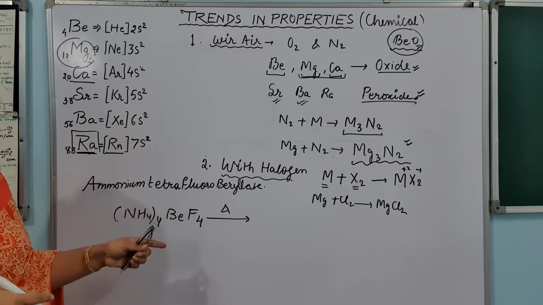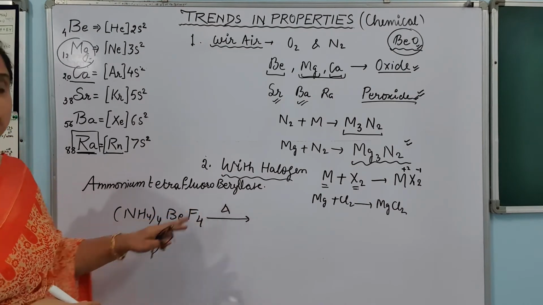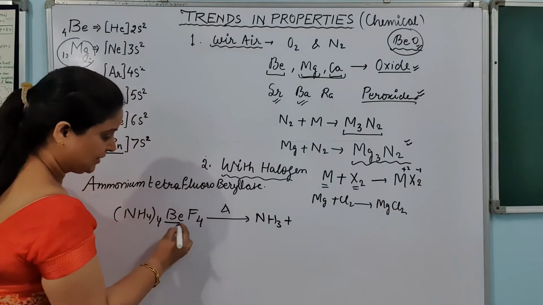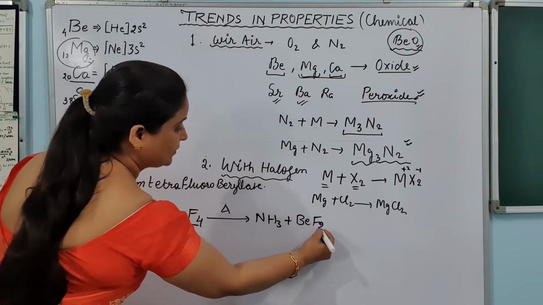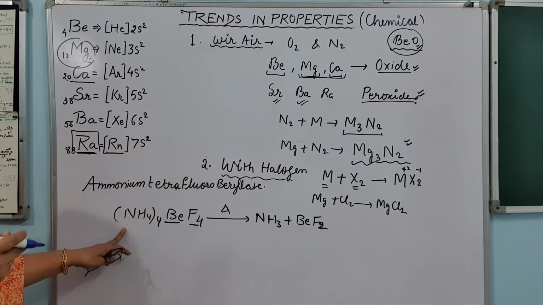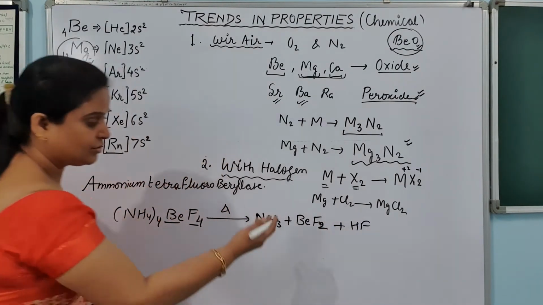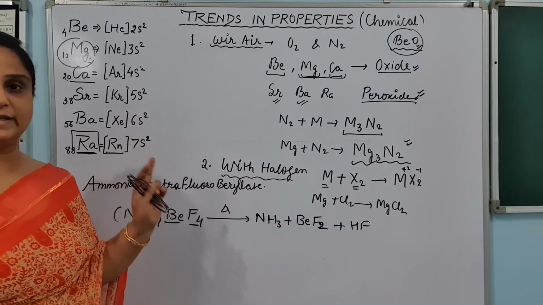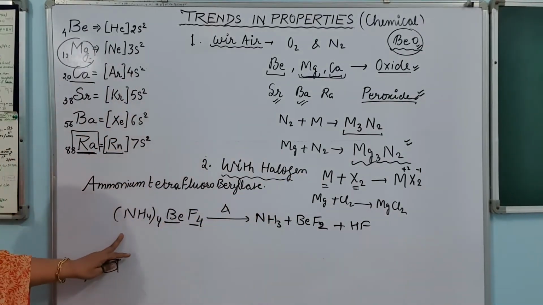So how is the beryllium fluoride formed? It is formed by heating ammonium tetrafluoroberylate. NH3 will go out, and beryllium will make the fluoride, that is BeF2 will be formed. And what is left out? We have one more thing which will be formed during this reaction, and that is HF. So 3 products you will be getting on heating ammonium tetrafluoroberylate. We cannot form beryllium fluoride using the simple method; we form beryllium fluoride using this method.